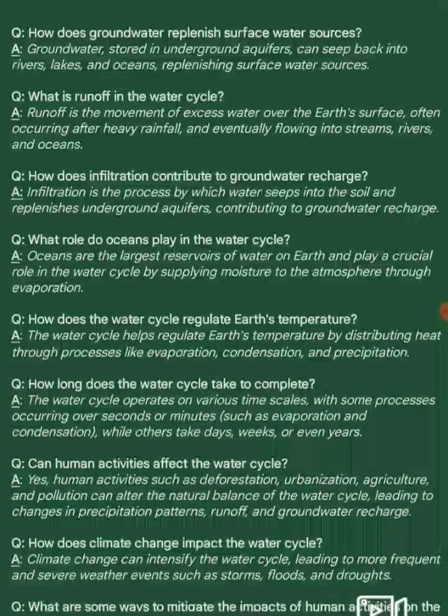Next question. What role do oceans play in the water cycle? Answer. Oceans are the largest reservoir of water on Earth and play a crucial role in the water cycle by supplying moisture to the atmosphere through evaporation. Next question. How does the water cycle regulate Earth's temperature? Answer. The water cycle helps regulate Earth's temperature by distributing heat through processes like evaporation, condensation, and precipitation.